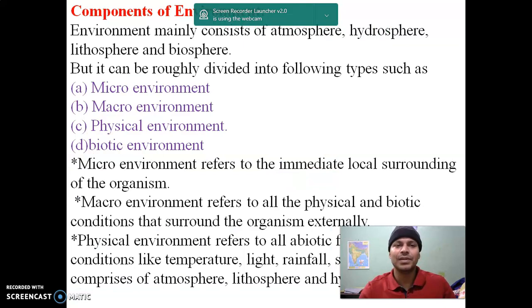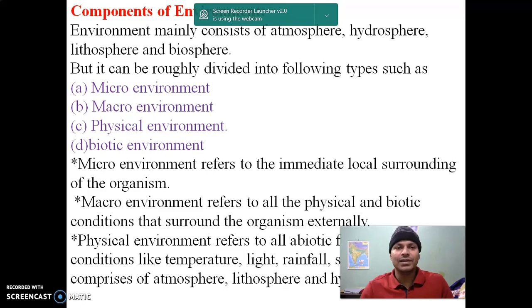And in this slide we will know the components of our environment. Environment mainly consists of atmosphere, hydrosphere, lithosphere and biosphere. Atmosphere provides us air, hydrosphere provides the water we drink, lithosphere is the hard part where we live, the soil, and biosphere means all the living organisms, maybe plants, maybe small organisms or animals, and we depend upon them.